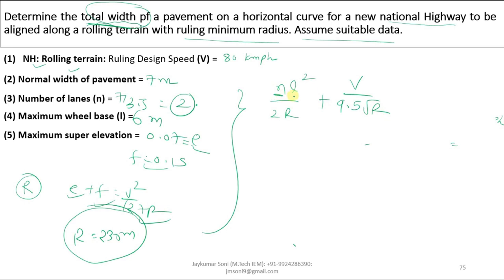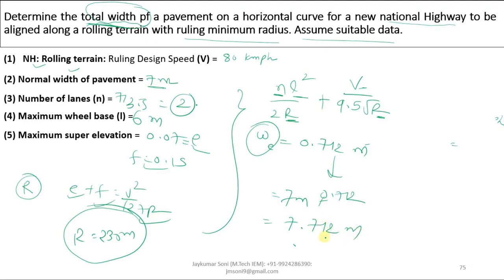You have the value of N as 2, L as 6, R as 230, V as 80, and you will get it as 0.712 meter. This is the extra width of pavement. What are you asked in the example? You are asked to determine the total width of pavement, not the extra width. We have assumed the width as how much? 7 meter. This will be added to this. So you will get the total width as 7.712 meters.